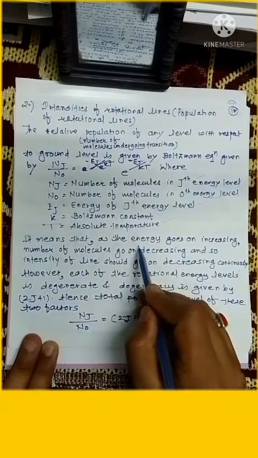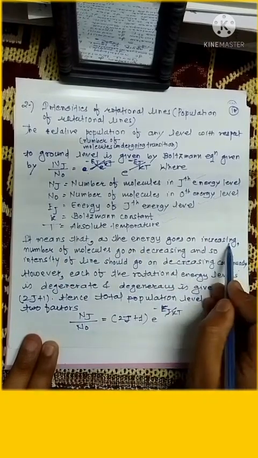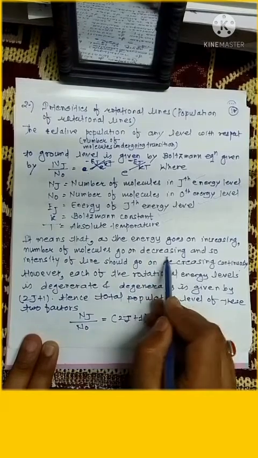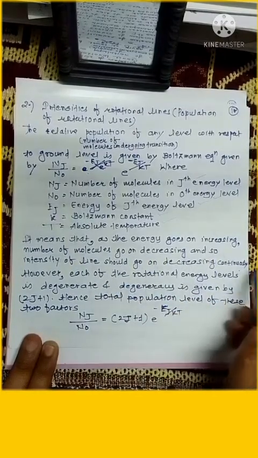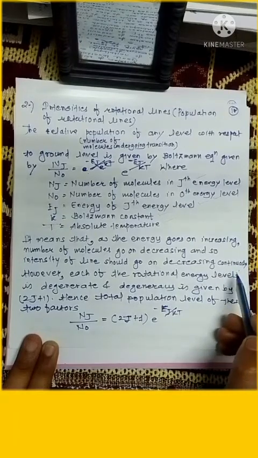It means that as the energy goes on increasing, the number of molecules goes on decreasing, and so the intensity of the line should decrease continuously.